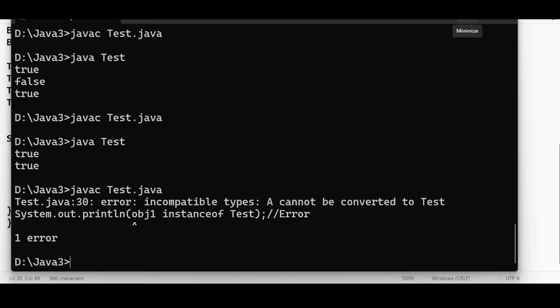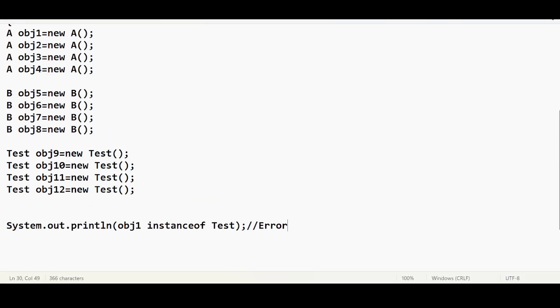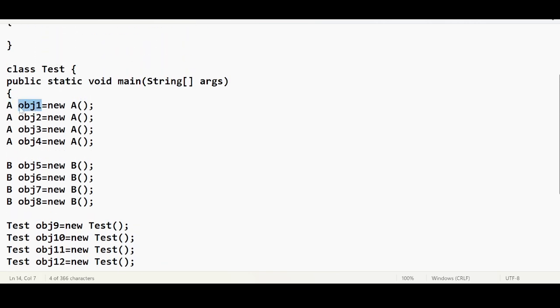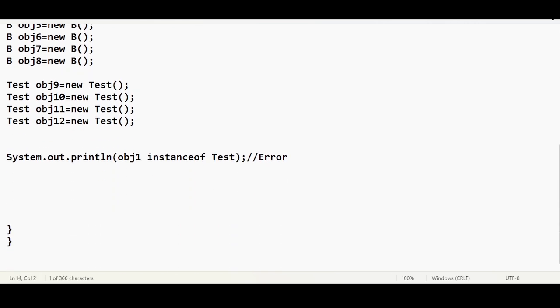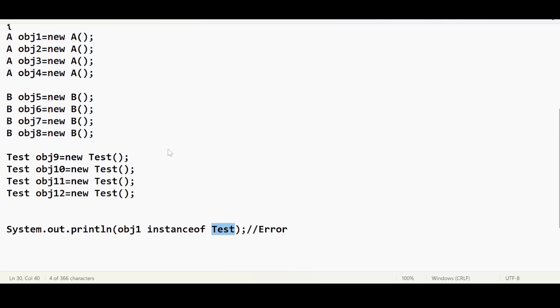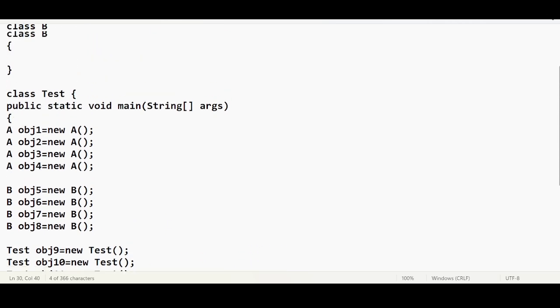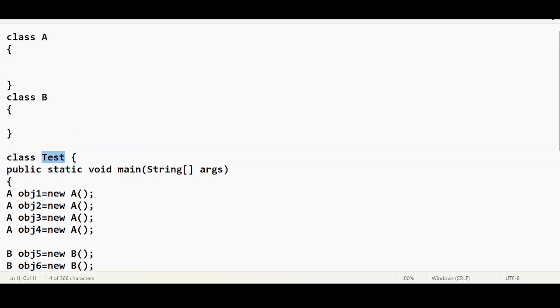It's nowhere related, because there is no identified relationship between Test and obj1. obj1 is of A type, and we have A and we also have Test. We are trying to create a relation, whereas actually there is no relation between the Test class and the class A. They both are independent.